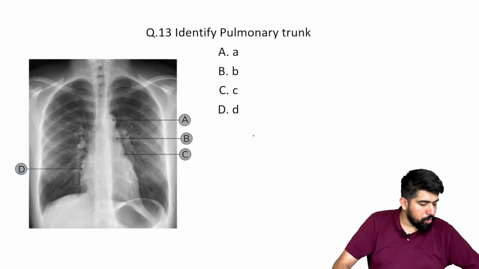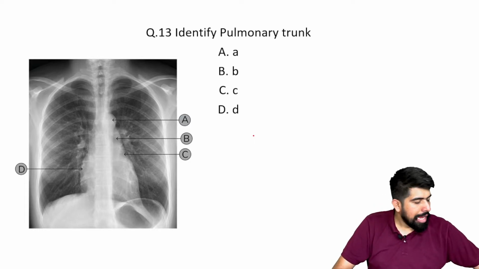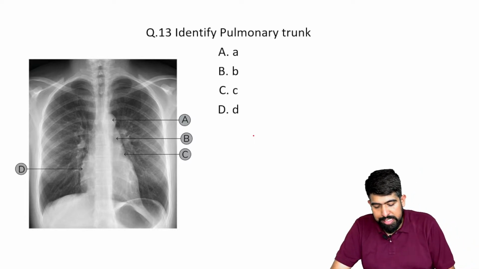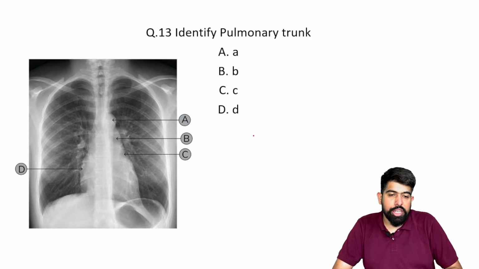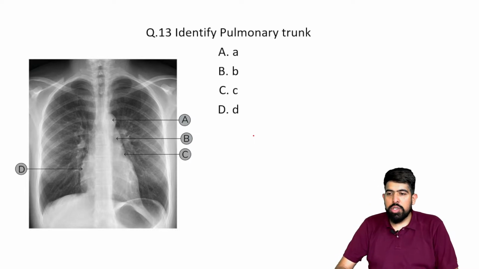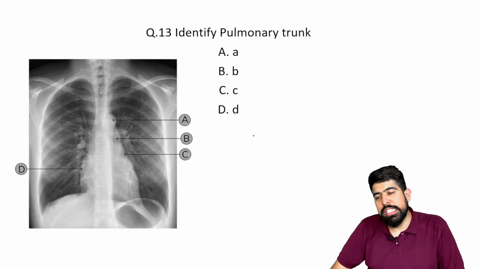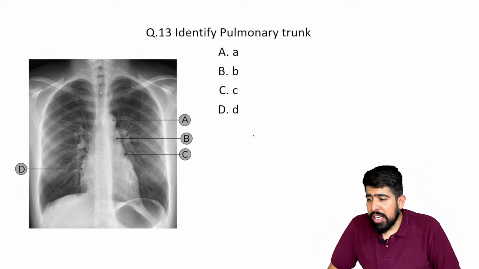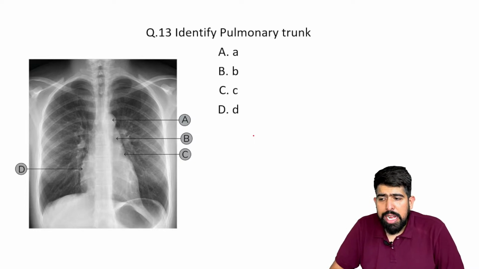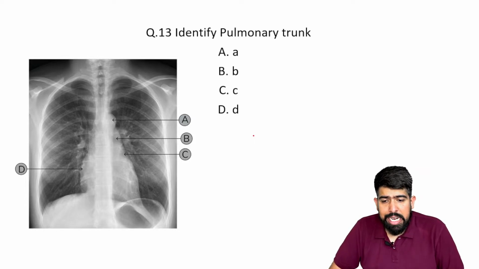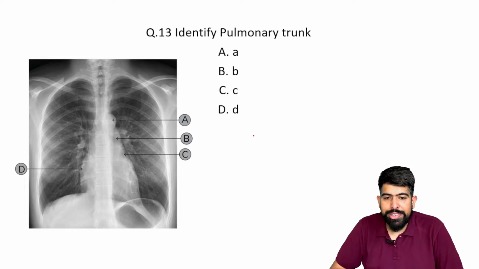In this particular question, an X-ray is given, and they are asking you to identify the pulmonary trunk. They are asking for the identification of the pulmonary trunk, and a clinical X-ray image is given. So you can understand this can be asked as a radiological MCQ, and they can ask this MCQ in anatomy also, right? The options A, B, C, and D are clearly given, and you have to identify the pulmonary trunk here.